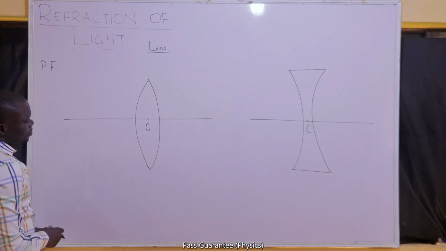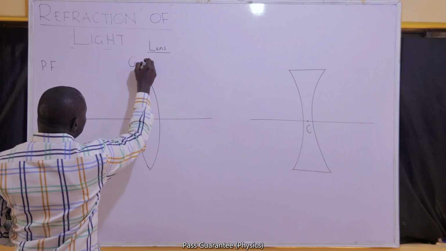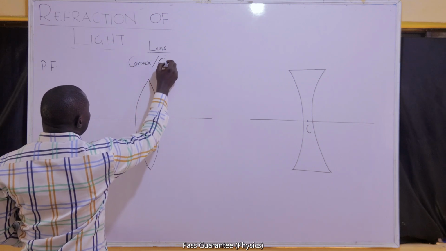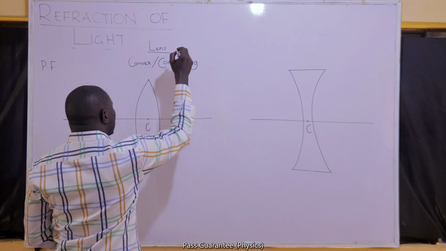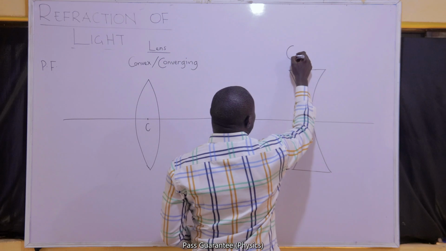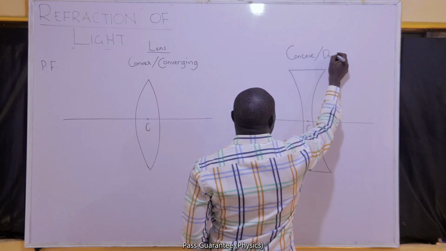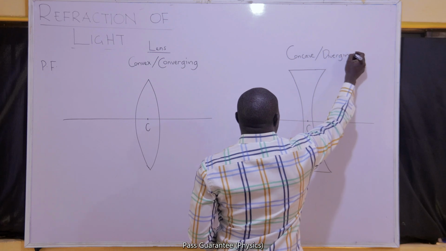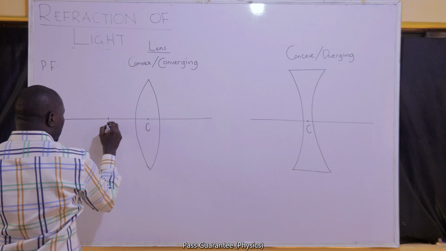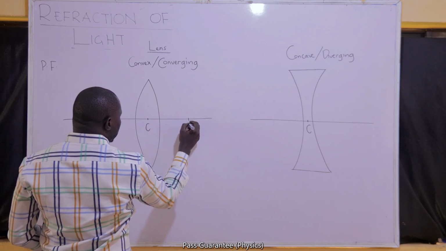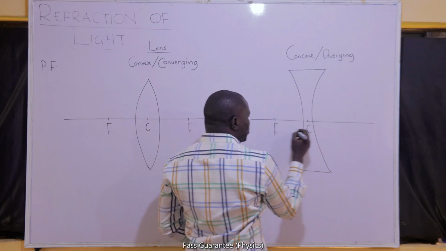We have a convex lens, which is also a converging lens, and a concave lens, which is also a diverging lens. They both have their F, the principal focus, on both sides of the lenses.